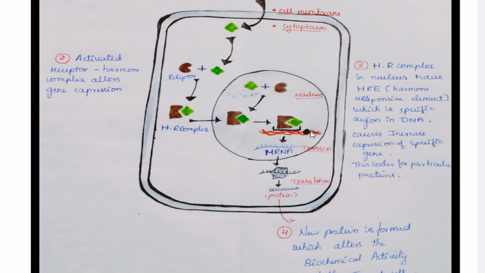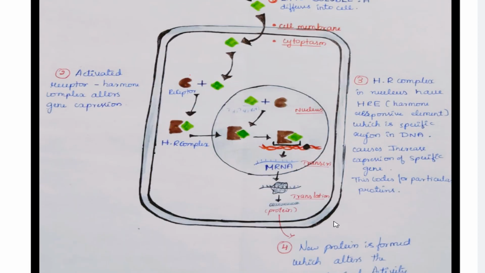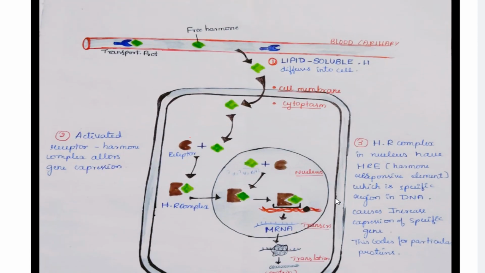This causes expression of a specific gene, where through transcription they form mRNA, and after reaching the cytoplasm it binds to the ribosomes and undergoes translation to form a new protein. What does this new protein do? This new protein is the main thing which alters the biochemical activity of the target cell. So this newly formed protein will alter the biochemical process of the target cell.